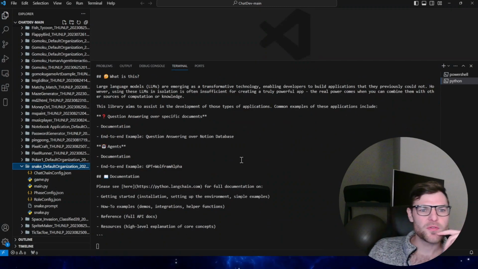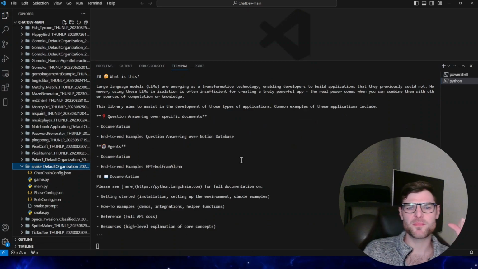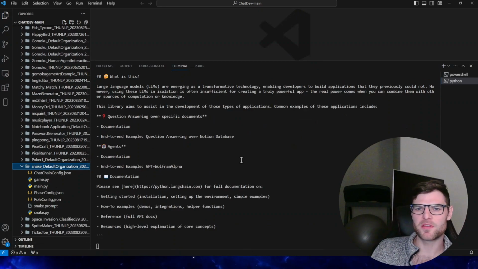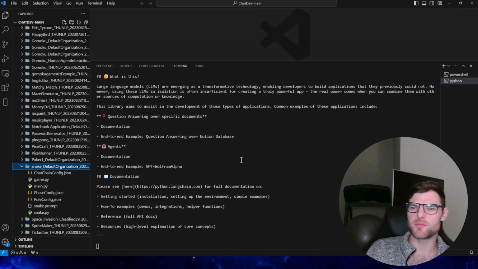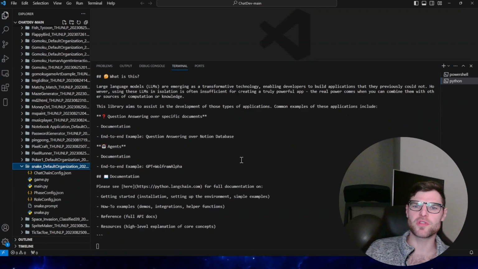Large language models are emerging as a transformative technology, enabling developers to build applications that they previously could not. However, using these LLMs in isolation is often insufficient for creating a truly powerful app.